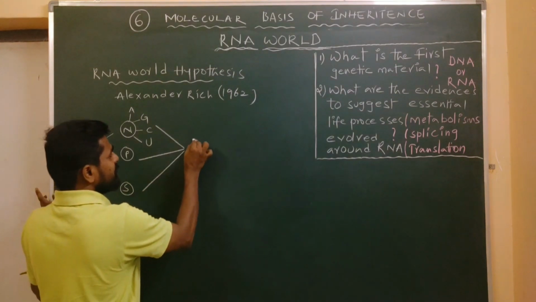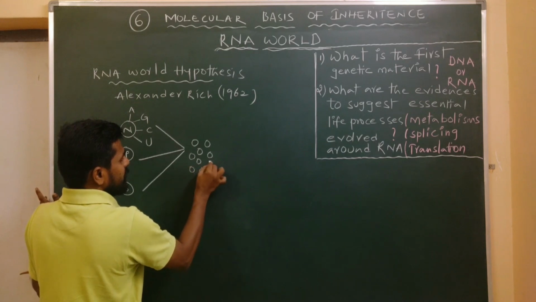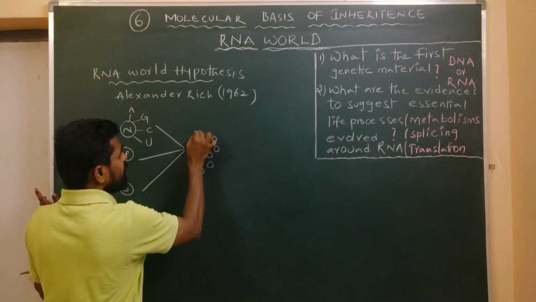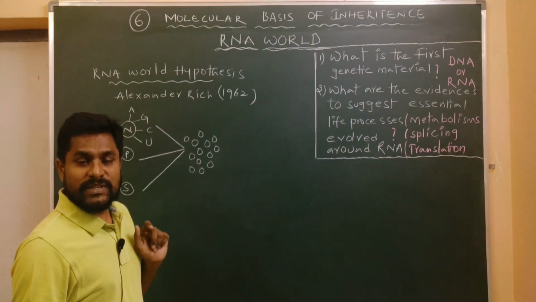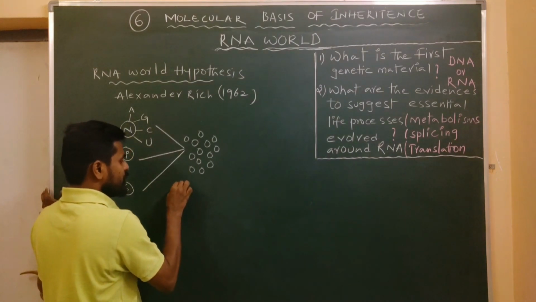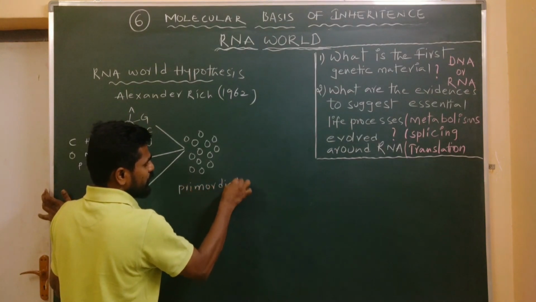ribonucleotides. Consider these are the ribonucleotides. These ribonucleotides are free floating. These free floating ribonucleotides are considered to be a primordial soup. What do we call it? Primordial soup.